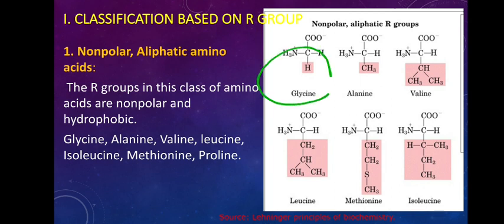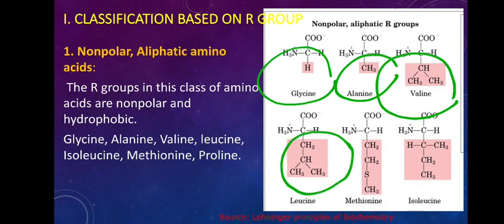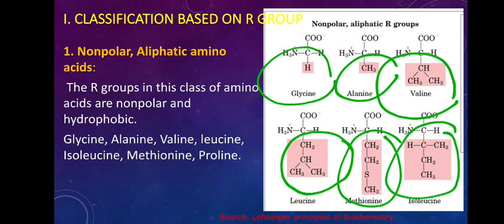See, H, it is an aliphatic group, non-polar. Then we have the methyl group, non-polar. We also have this group, again a non-polar one. Here methionine, and isoleucine. In all these cases, the R group that is attached is an aliphatic one, a linear chain of carbon and hydrogen, or a branched chain anyway, but never a ring, and they are hydrophobic in nature.